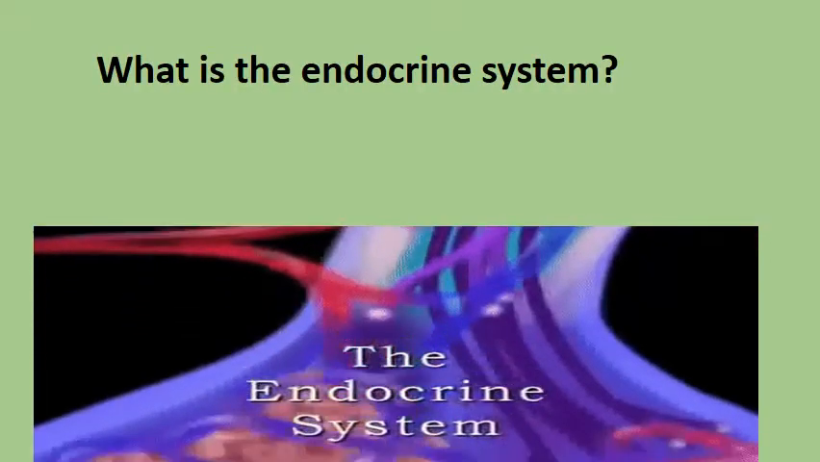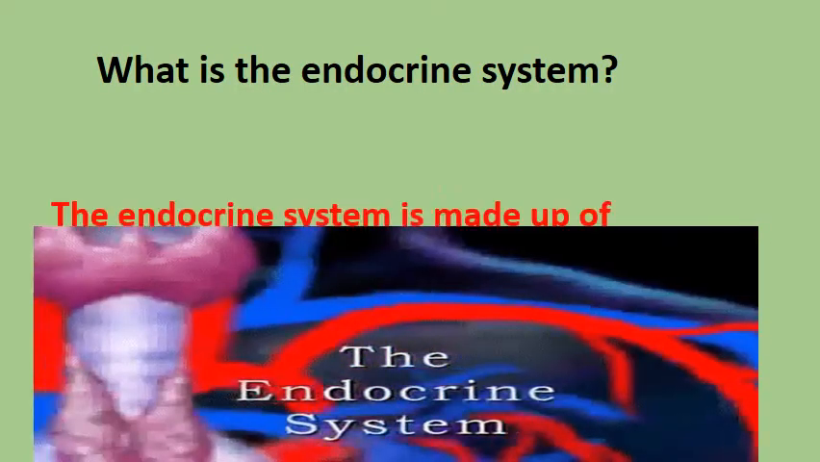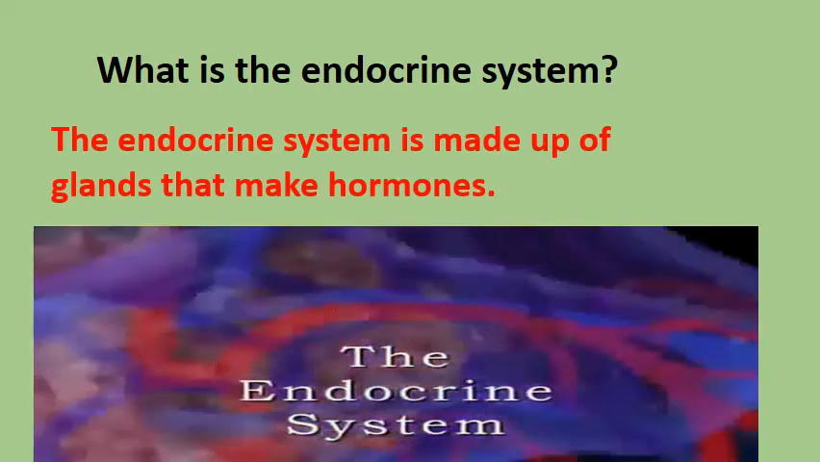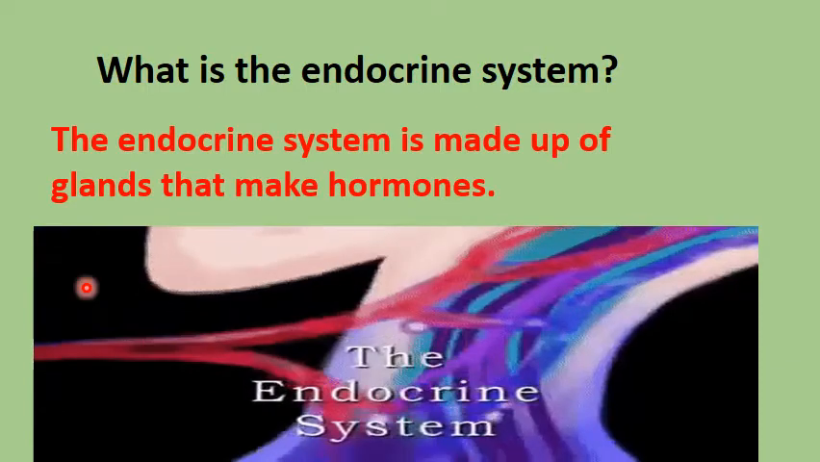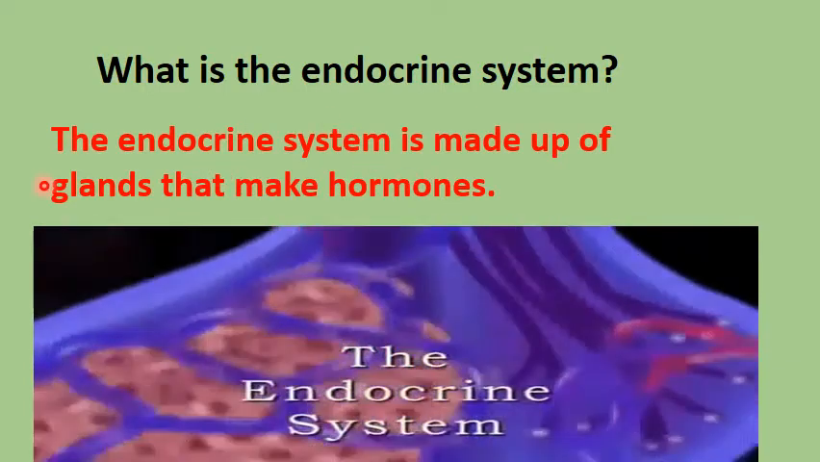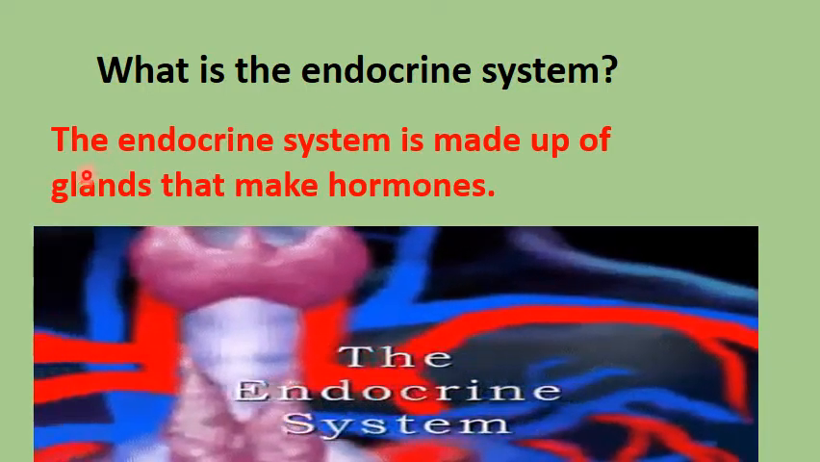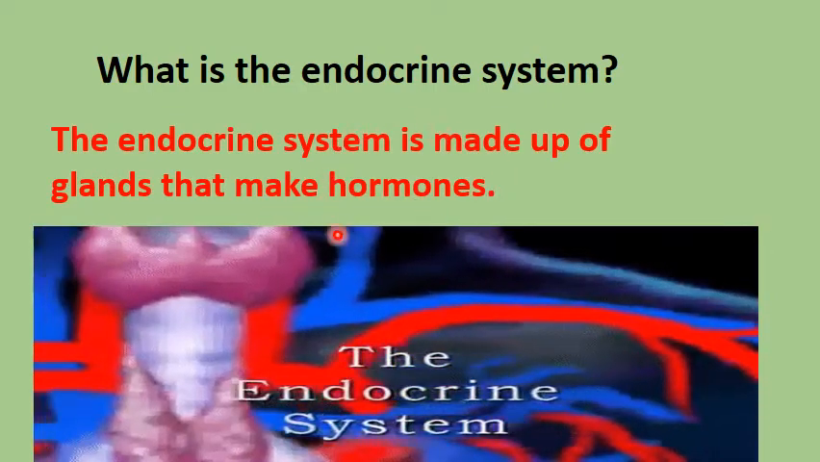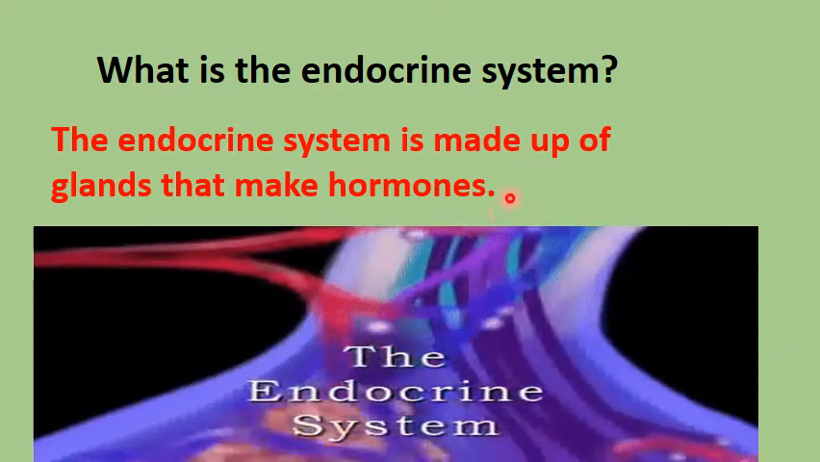Now, what is the endocrine system? Again, the endocrine system is made up of glands that make hormones. We said glands means غدد. Why do we use these glands? These glands are used for making hormones.